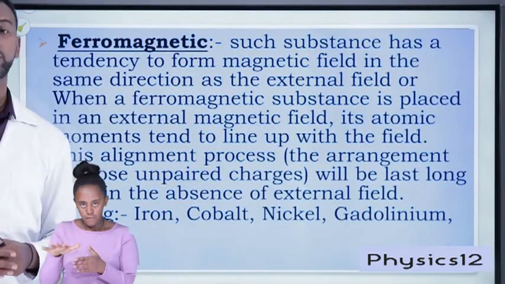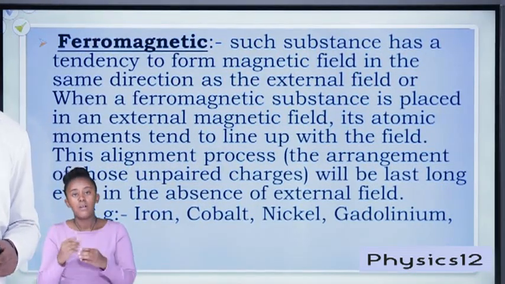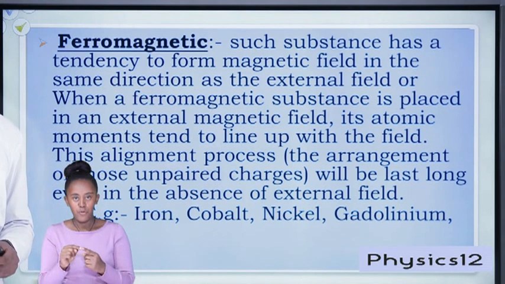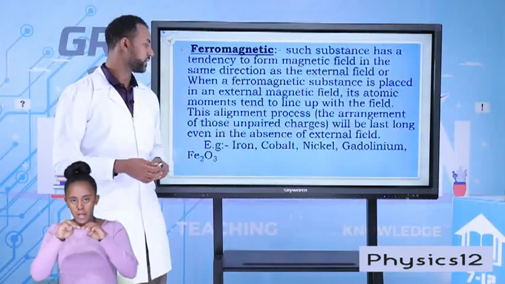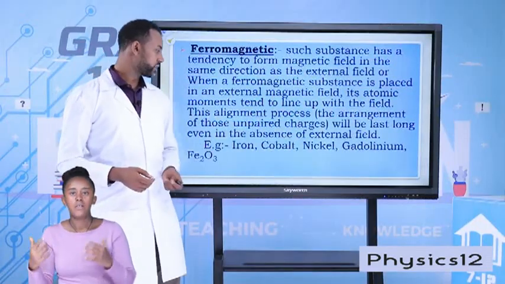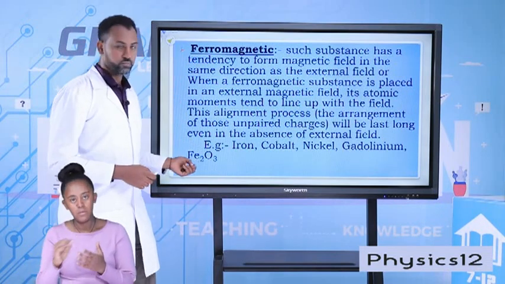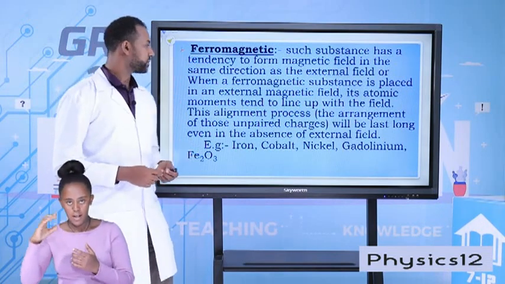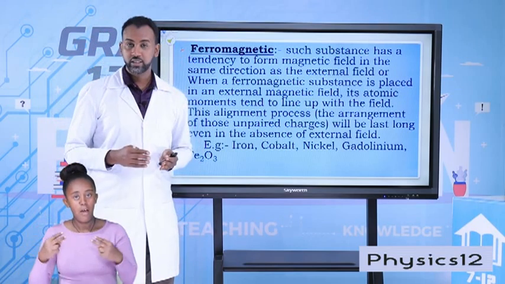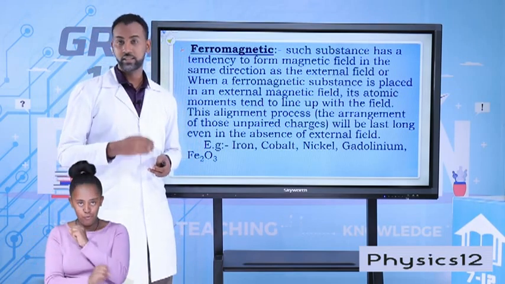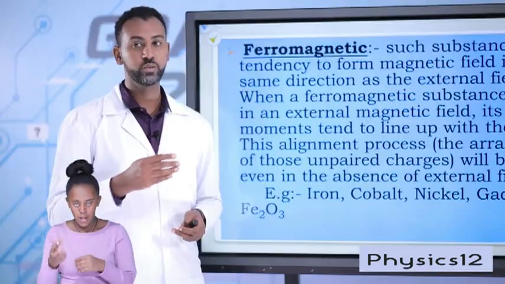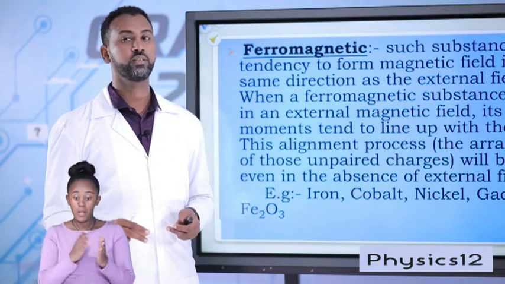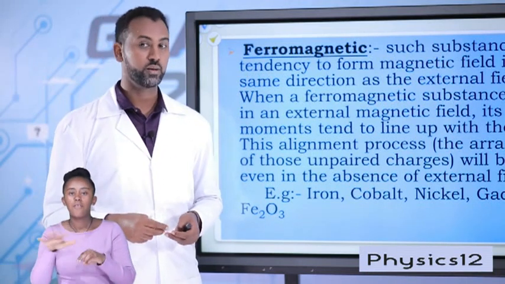The ferromagnetic materials have a tendency to sustain their magnetic field. Such materials are iron, cobalt, nickel, magnetite, and so on. Therefore, such materials have the tendency of unpaired electrons to take an arrangement and form a magnetic field which is the same as the external magnetic field.